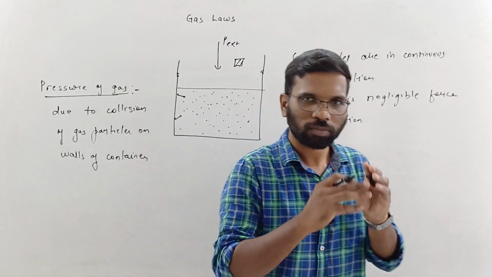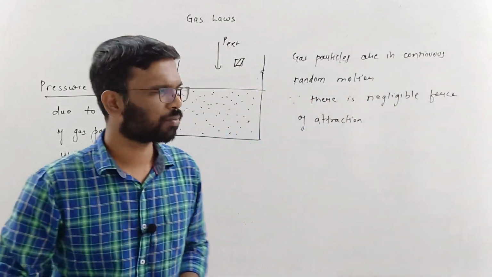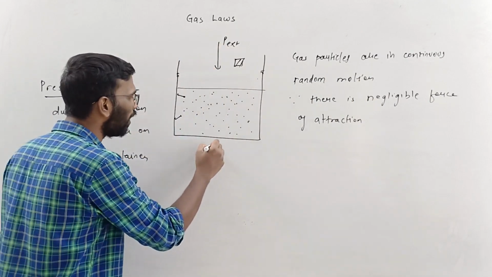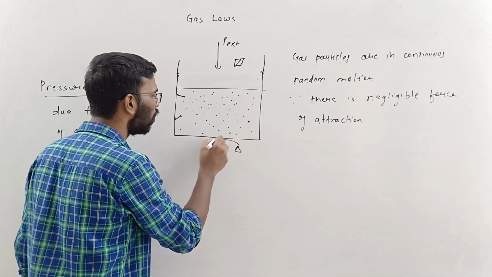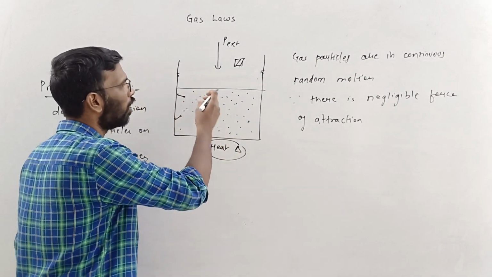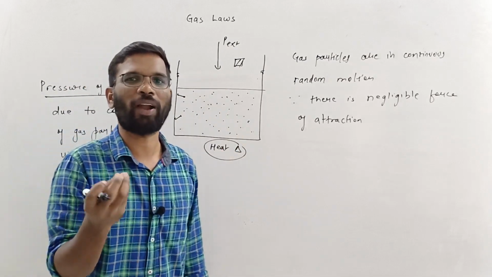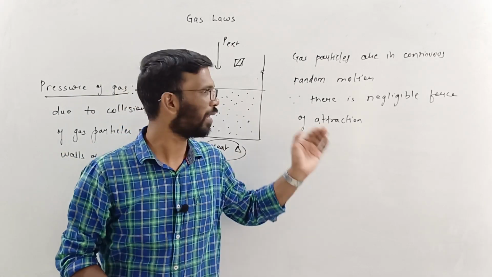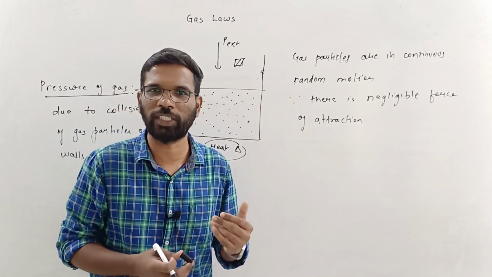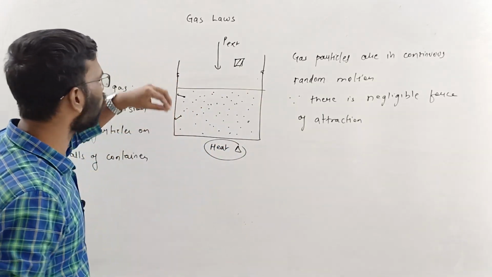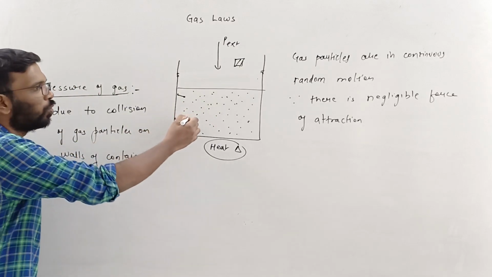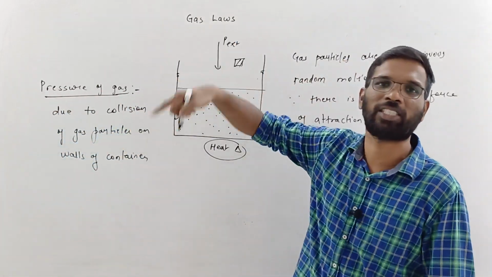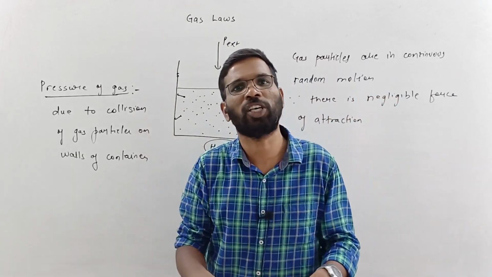So gas laws are about all these things. First, I am changing the volume. Now just understand the situation. If I supply heat to this, the kinetic energy or the movement of the particles will increase. That will also lead to an increase in the pressure of the gas. There are many parameters we are going to change while learning the gas law. So you understood the meaning of the pressure of the gas. It is due to the collision on the walls of the container, and there may be another pressure which is external pressure. It may be atmospheric pressure or that pressure which you are putting.